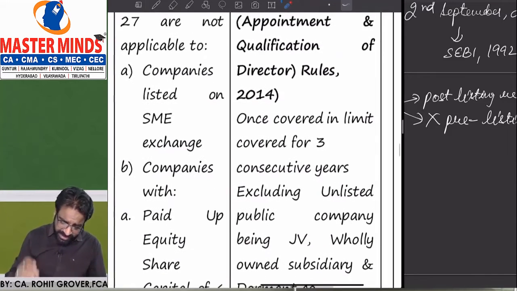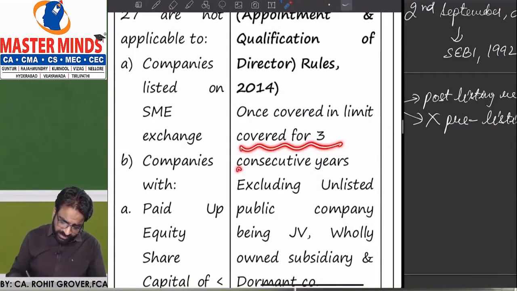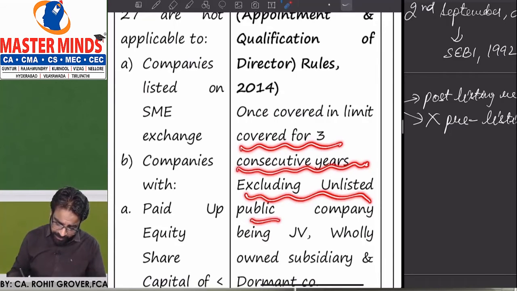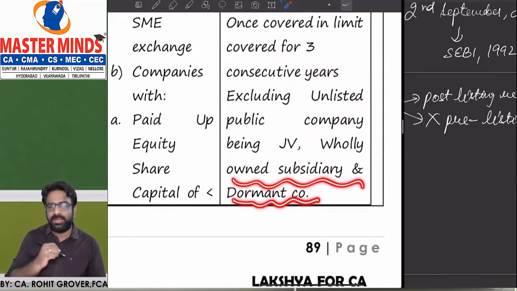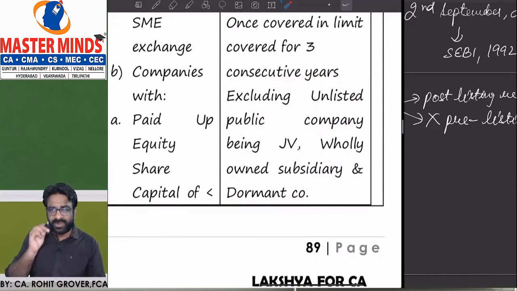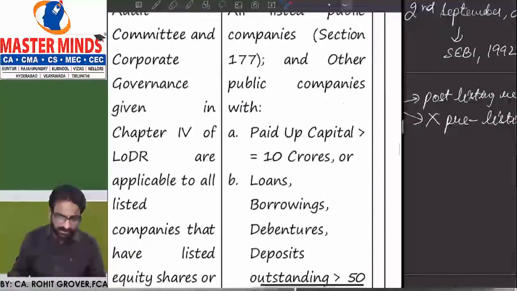So once covered in the limit, it is covered for the 3 consecutive years, excluding unlisted public companies being joint ventures or wholly owned subsidiaries and dormant companies. Are you getting the point or not? So listen to this very, very carefully.